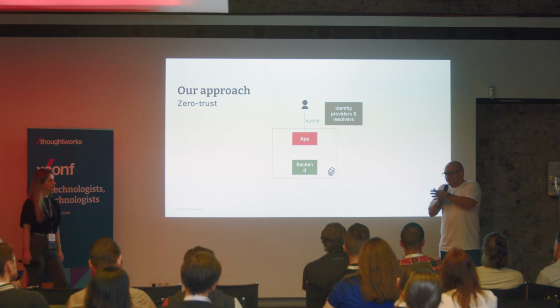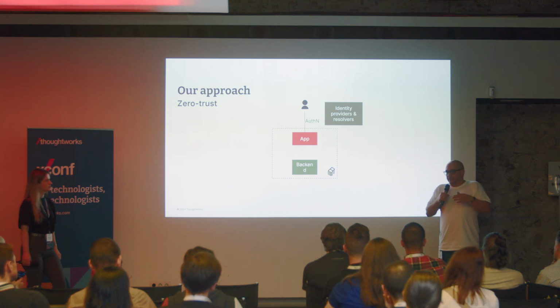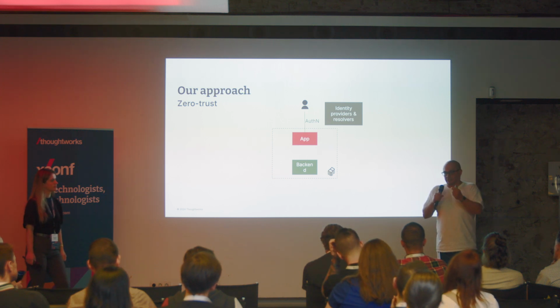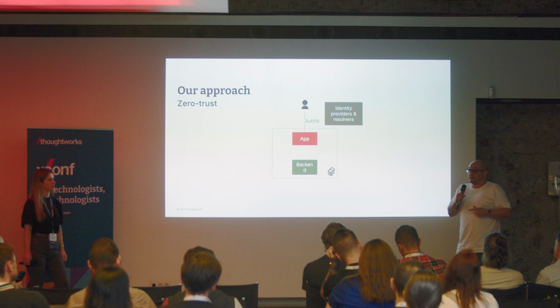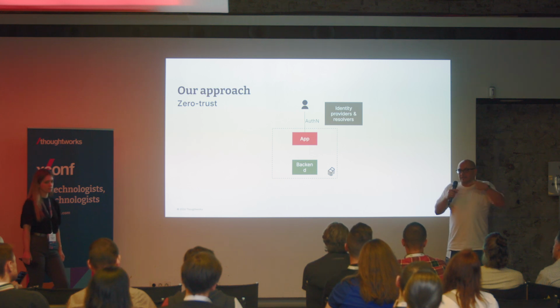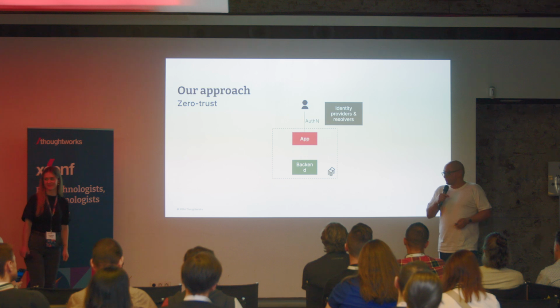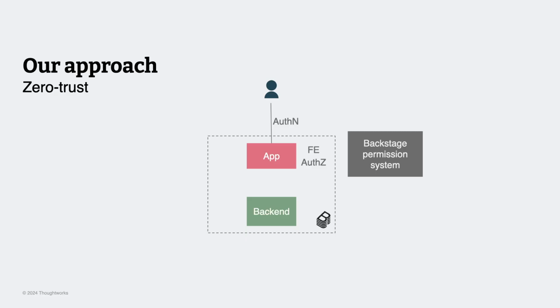Having two different identities within the same system could lead to two different identities in Backstage for the same user. So the resolvers play a key role because they can match two identities to the same Backstage user. Then we use the permission system to implement authorization within the front end.